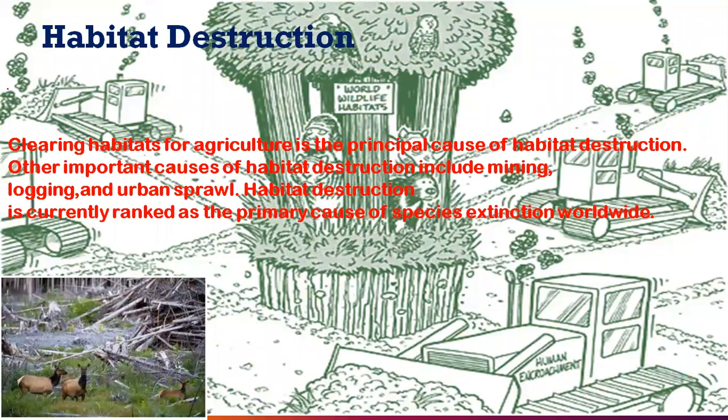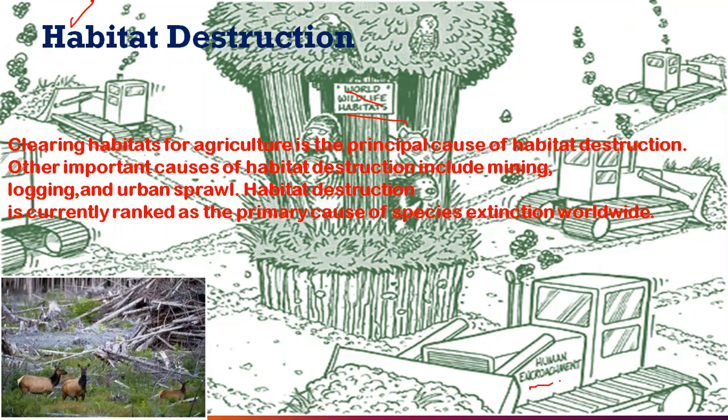Let's talk about habitat destruction first. Habitat destruction means clearing of habitats for agricultural purposes. If you see this view behind, that is the world's wildlife habitat. Wildlife is confined here. Trees are the homeland for birds, living organisms, insects, and microorganisms.